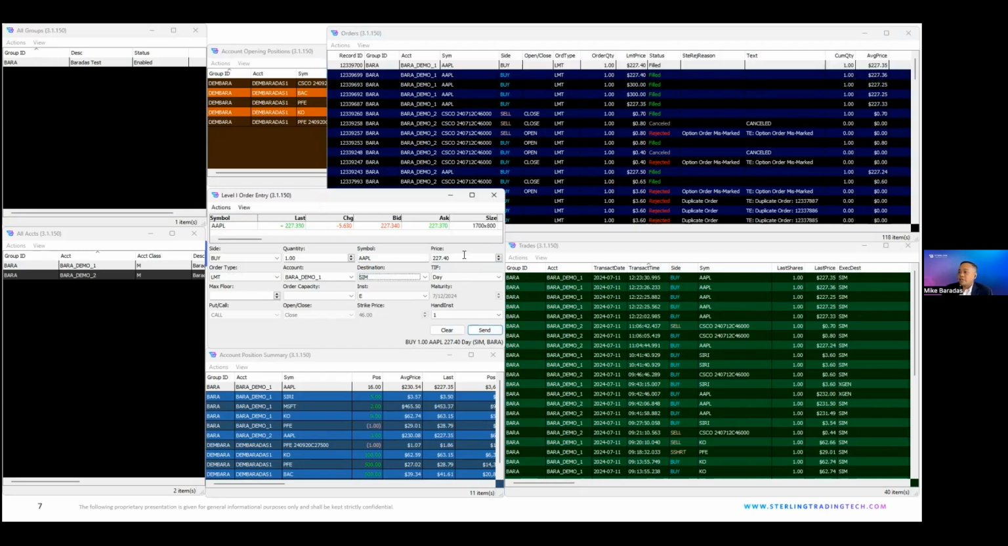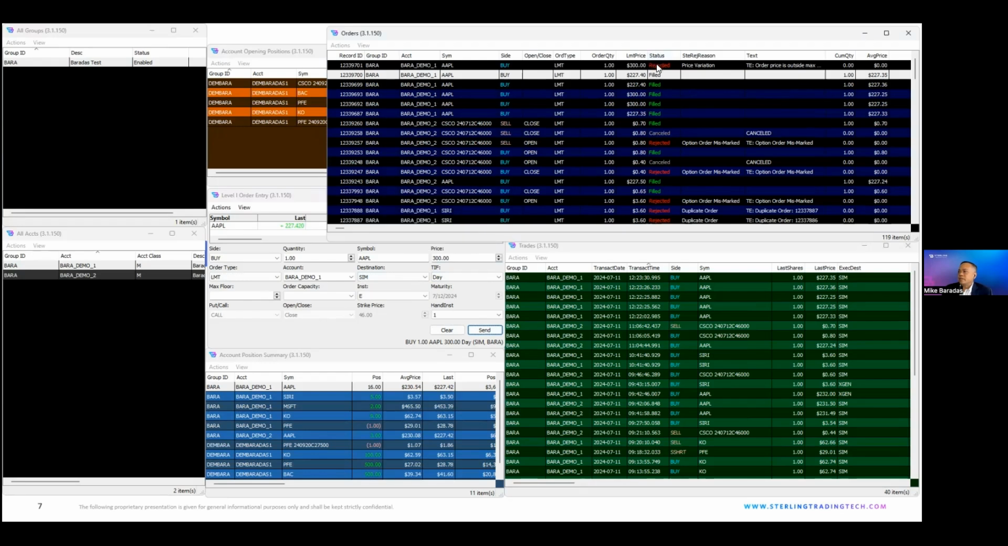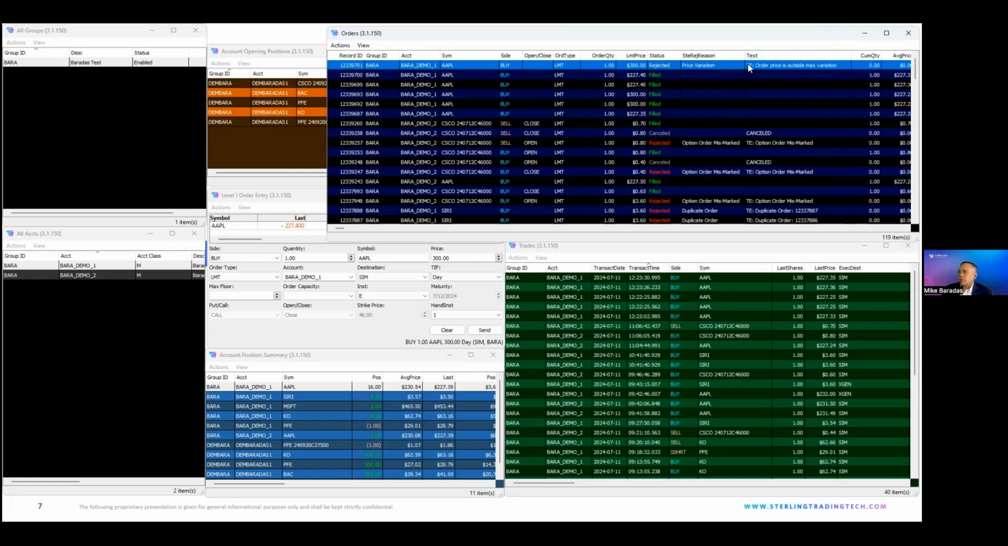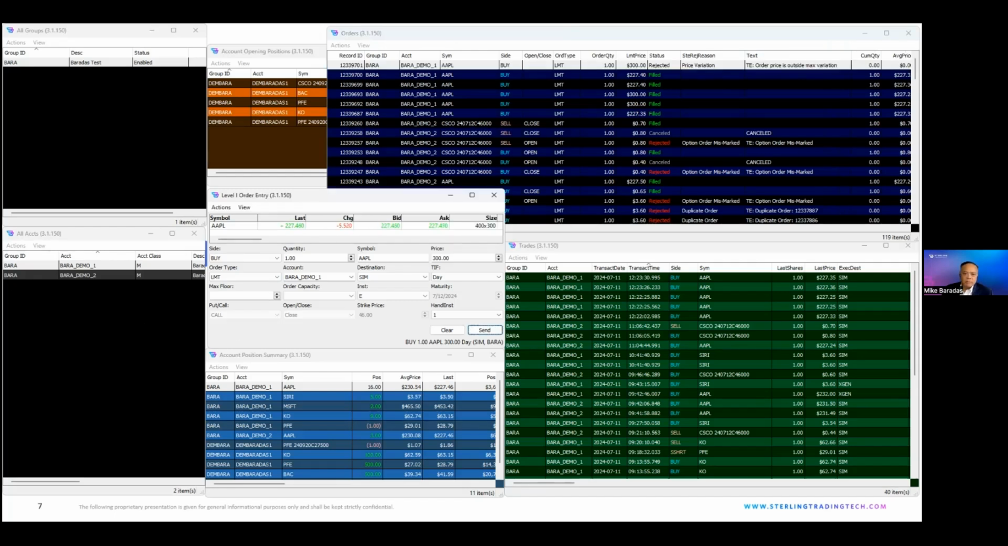But then if I go to the example that we did when the risk checks were off, let's say 300, clearly the price is through the market, I would expect it to get rejected. Okay, so that's the last order that I just sent. My price limit was 300. Clearly it's through the market. So we also provide a reasonable explanation, a reason as to why it got rejected, so the user knows why it got rejected. So that's a quick demonstration of the price check.